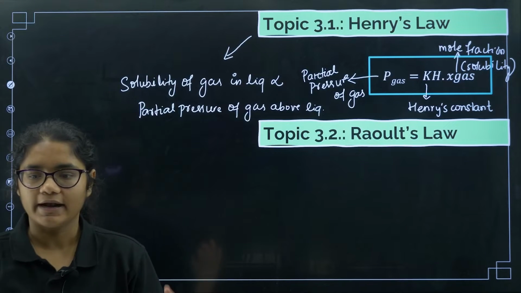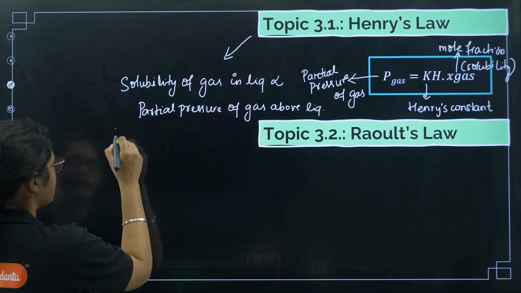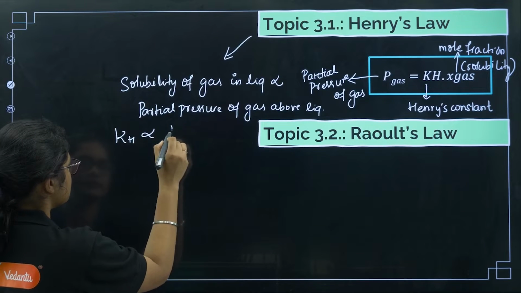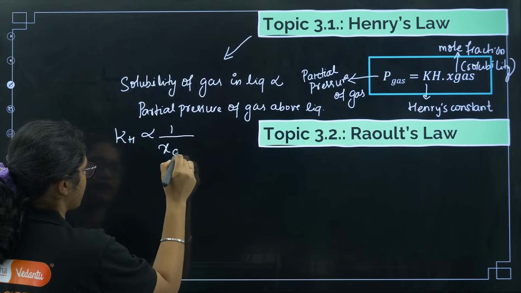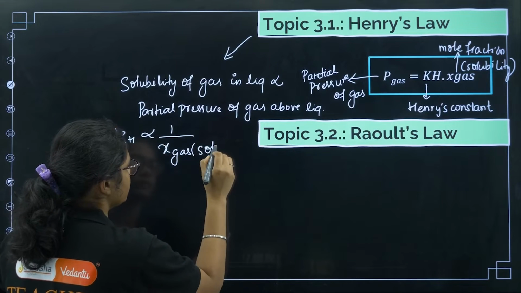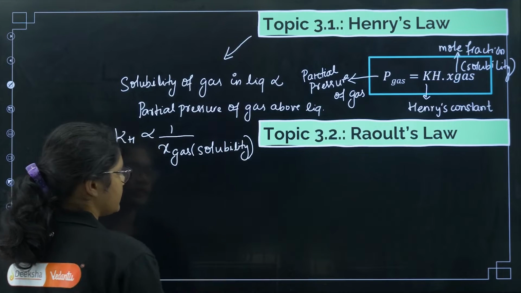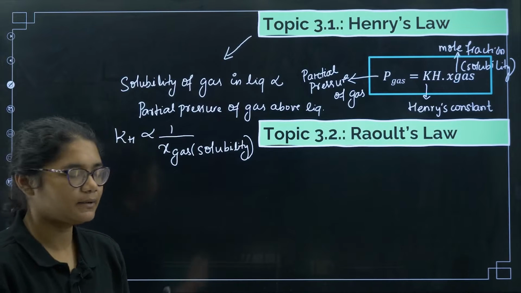Clear? One more important thing: Kh is inversely proportional to X of the gas, or I can say Kh is inversely proportional to solubility. Getting this one?